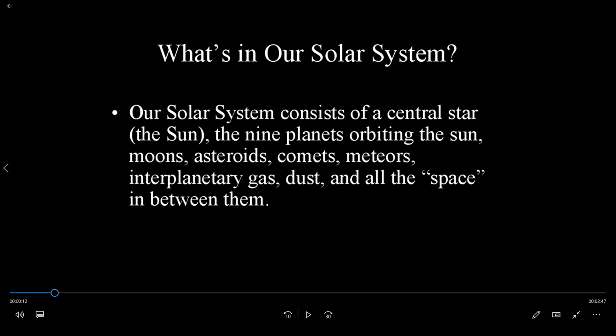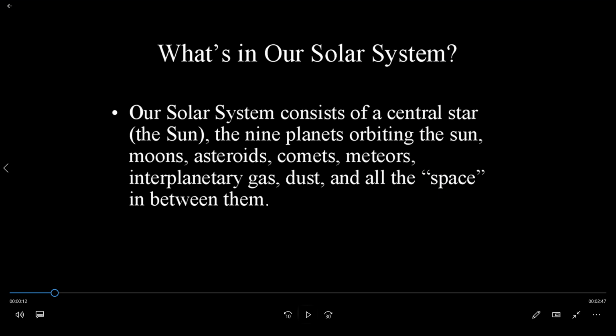Once more, what is in our solar system? Our solar system consists of a central star called the Sun.